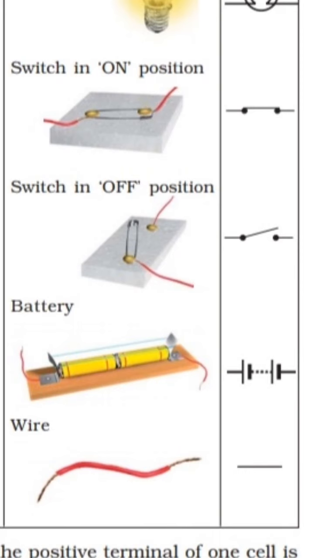For some activities we may need more than one cell. In a remote also we require two cells, not only one. So we connect two or more cells together as shown in figure 14.2. Here we can see that the battery uses two cells.